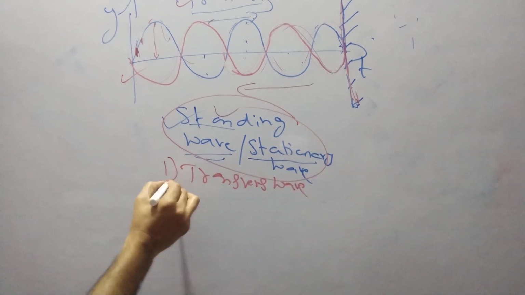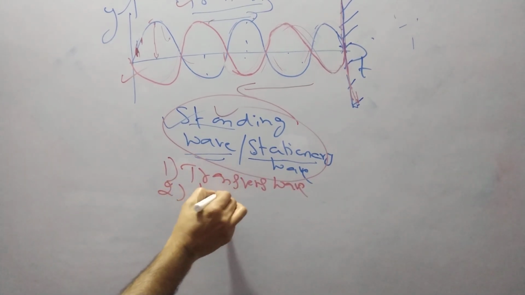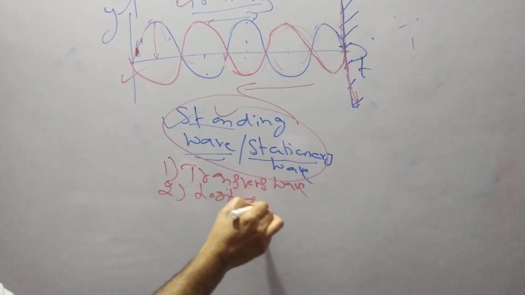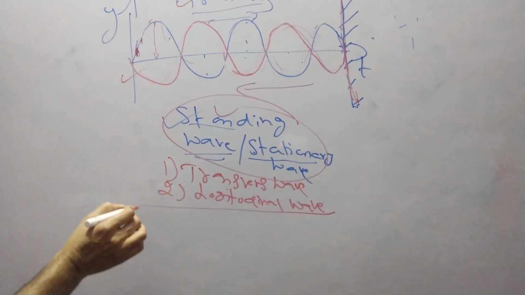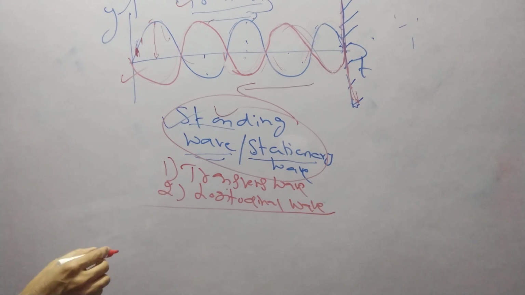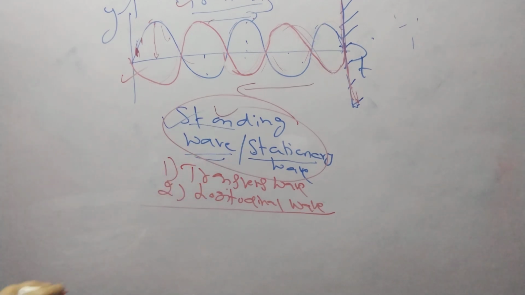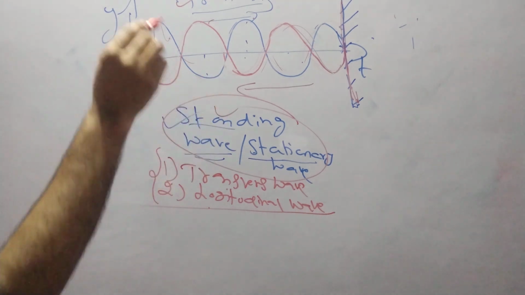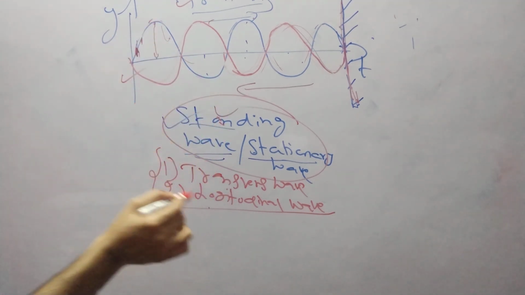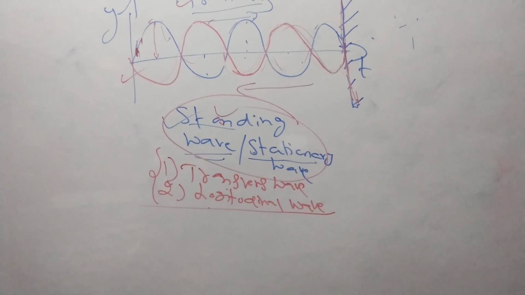When they are parallel, it is a longitudinal wave. So your standing or stationary waves are again of two forms, transverse waves or longitudinal waves, right? So not all transverse waves and longitudinal waves are standing waves, but all standing waves are transverse waves or longitudinal waves, right? So this is regarding the types of waves. Okay, thank you.